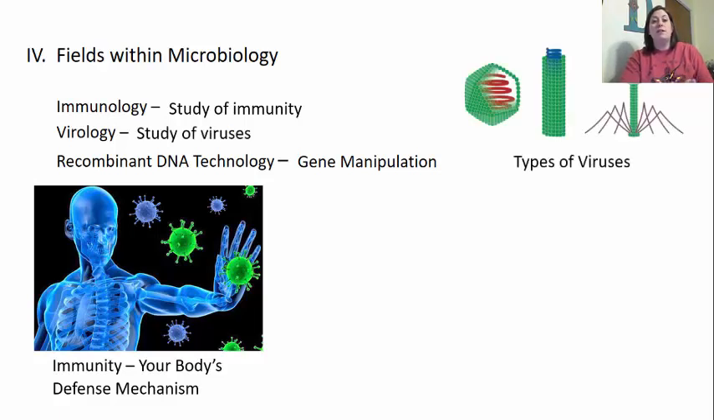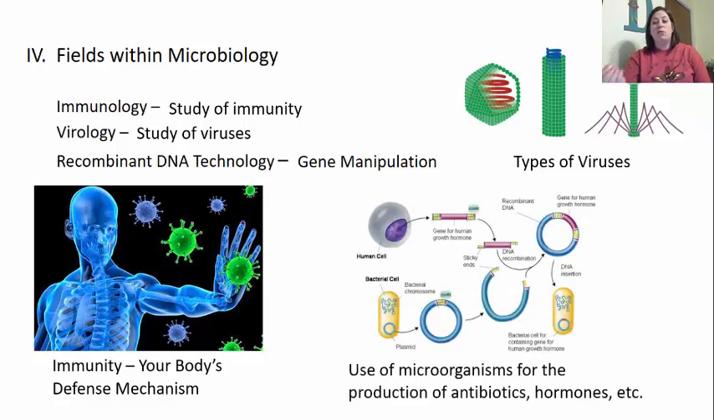And we also see that there are individuals who study recombinant DNA technology that uses microorganisms such as viruses and bacteria in order to do some gene manipulation. This gene manipulation is important because we can use these microorganisms for production of certain things like antibiotics or hormones or things that we may need. And so we're able to manipulate the genetics in order for it to produce something for us. And this would be using viruses and bacteria to do this.